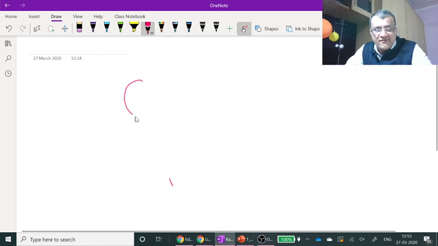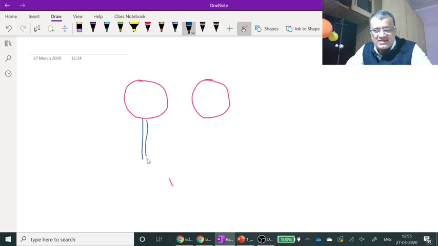Case number 1. You have one metal ball, you have another metal ball. Here I'm drawing a stand because it will look more like NCERT; I was hanging it with a thread, but just so it looks similar to NCERT, I'm keeping it like this.